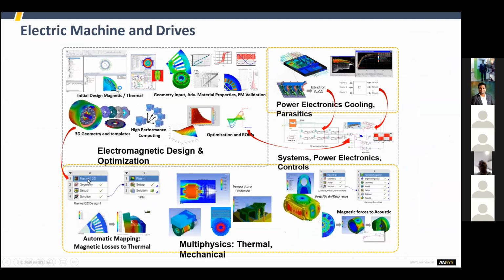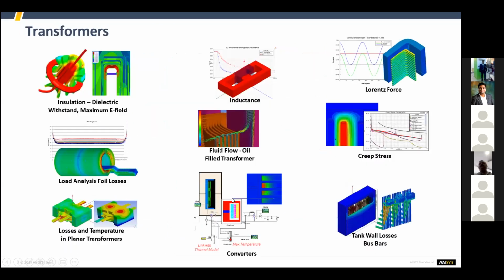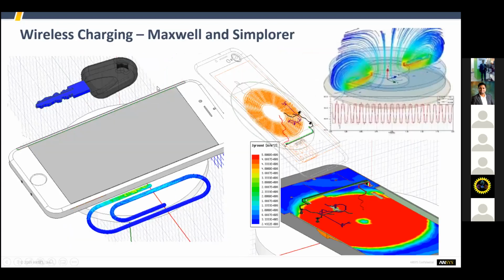Once the machine is created, we have to drive it, and we also require the power electronics devices and their cooling, and we require a transformer, including electronic transformers, and the cooling tank and cooling system for the transformer.